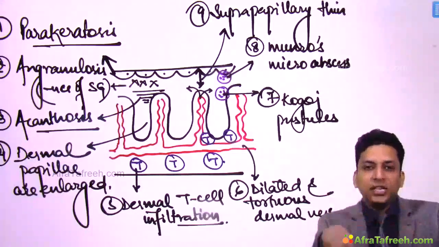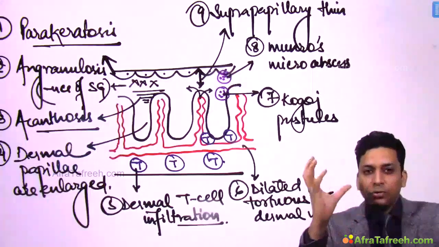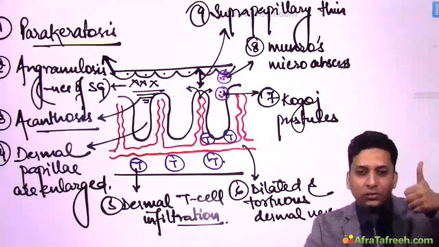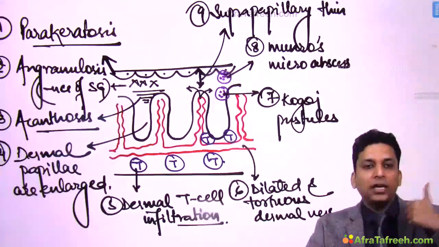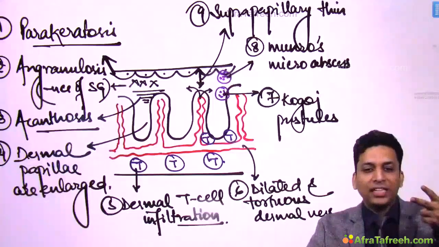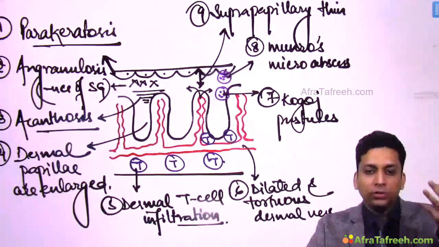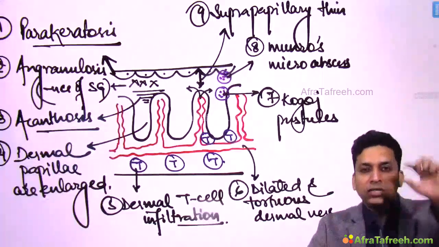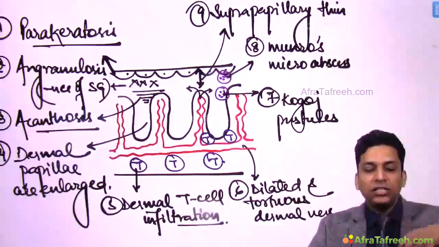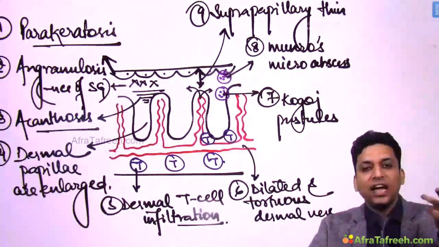So you can see so many changes are there in this psoriatic skin, and these changes can be divided into two, that is epidermal changes and the dermal changes. Like in the epidermis, you can see parakeratosis, retention of nucleus in the topmost layer. Then absence of stratum granulosum. Then thickening of stratum spinosum known as acanthosis. Then in the epidermis you can see collections of neutrophils. These are known as Munro's microabscesses and Kogoj's pustules. You can also see thinning of the suprapapillary space. Okay, and in the dermis you can see dermal papilla are enlarged. There is a lot of dermal T cell infiltration, and the dermal vessels are dilated and tortuous.